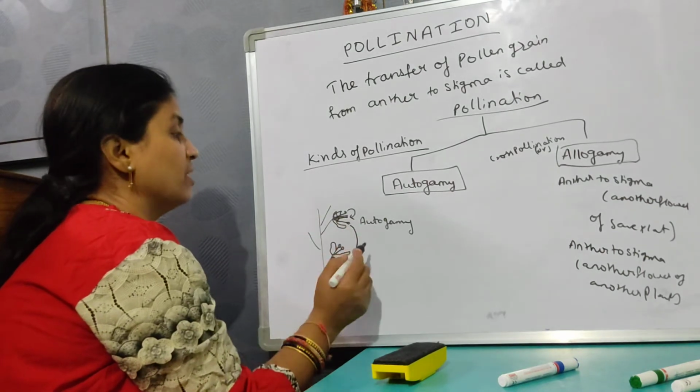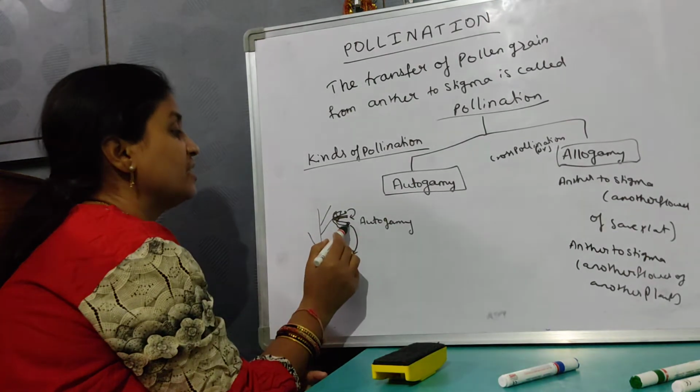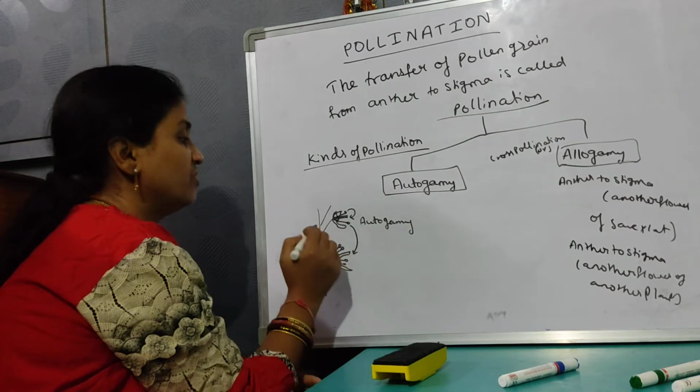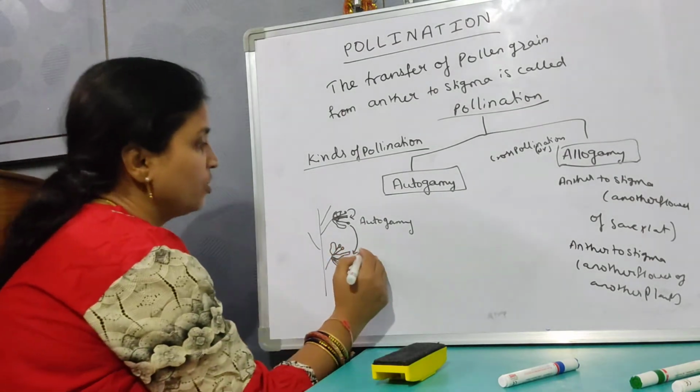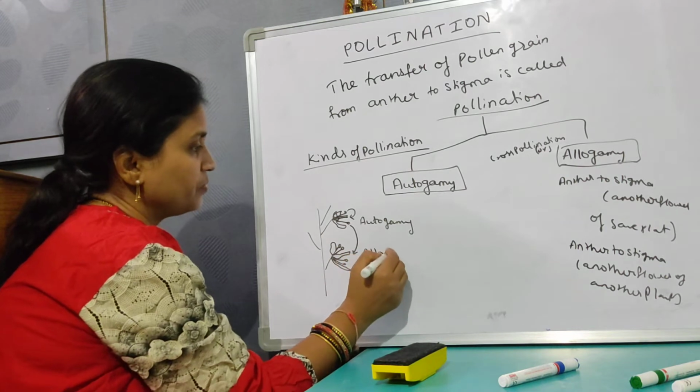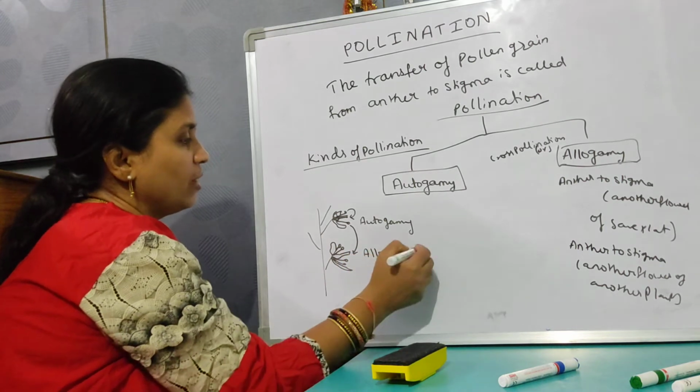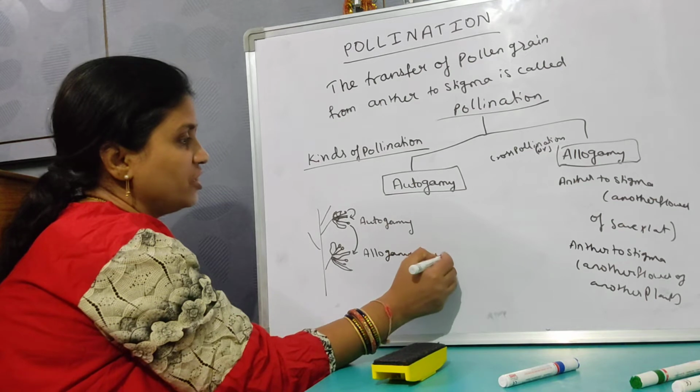If the transfer of pollen grains takes place from one flower to another flower of the same plant, it is allogamy, or cross pollination.